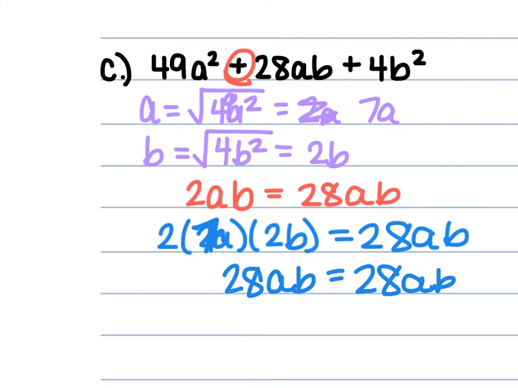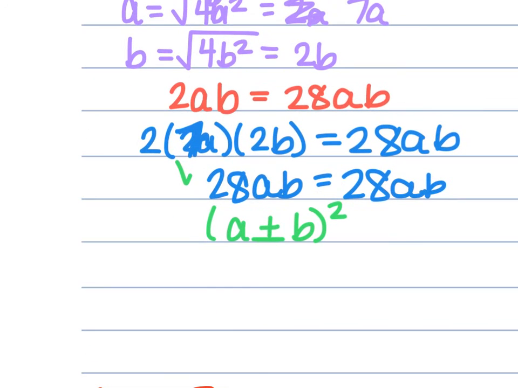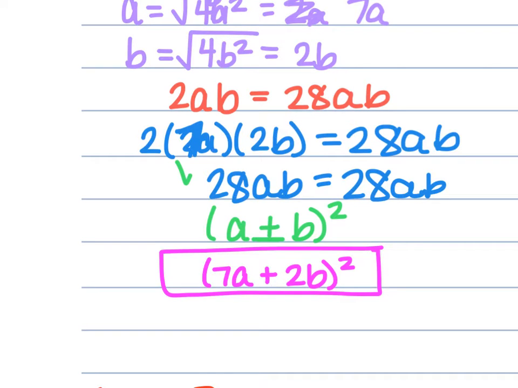Because this is a true statement, we can use the formula a plus b squared. Because there's a positive there, we're going to use a positive in our formula. So we're going to plug our values in. A was 7a, b is 2b, and then we square it. So 7a plus 2b raised to the second power.